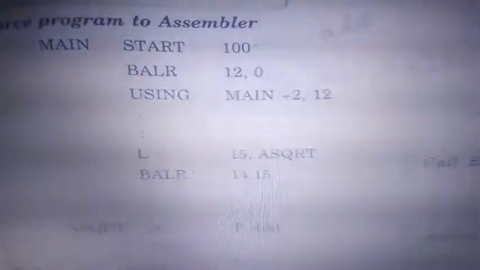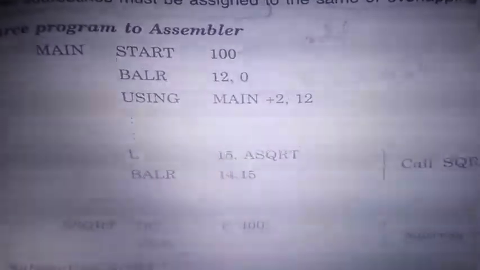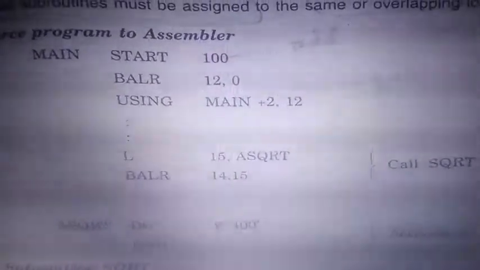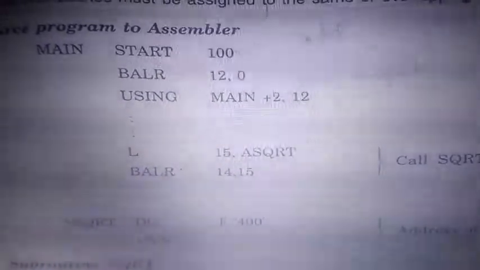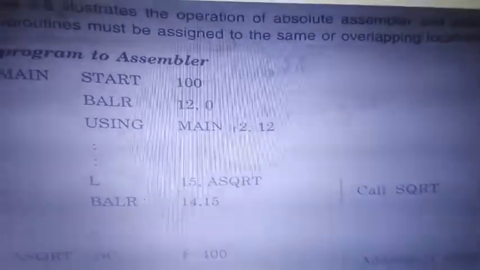We have discussed one example with the absolute loader. This was the main program we had, and this is the subprogram. The main program will be loaded. It is telling that it should load at location 100, meaning the programmer itself tells the assembler to convert and store at location 100. The same location in main memory, it is loaded at location 100. You can see that the absolute loader loads at 100 because main is told to be at 100, and your subroutine starts at 400. So the translator or programmer only specifies the location, and at that absolute location, it is loaded.